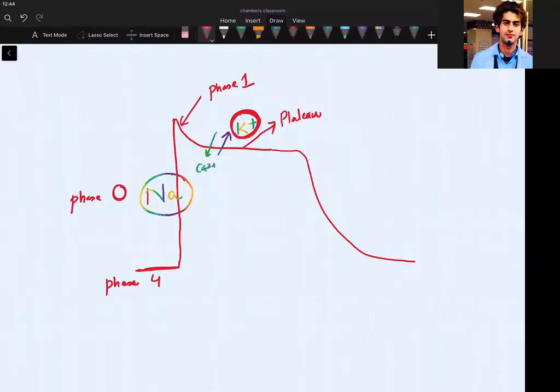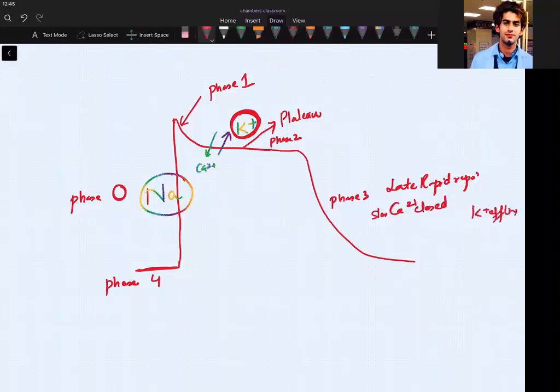Now which phase will start? This is phase 2. Now which phase will come here? This is phase 3. Late rapid repolarization. It happens because the slow type of calcium channel closed, but potassium efflux is still happening.